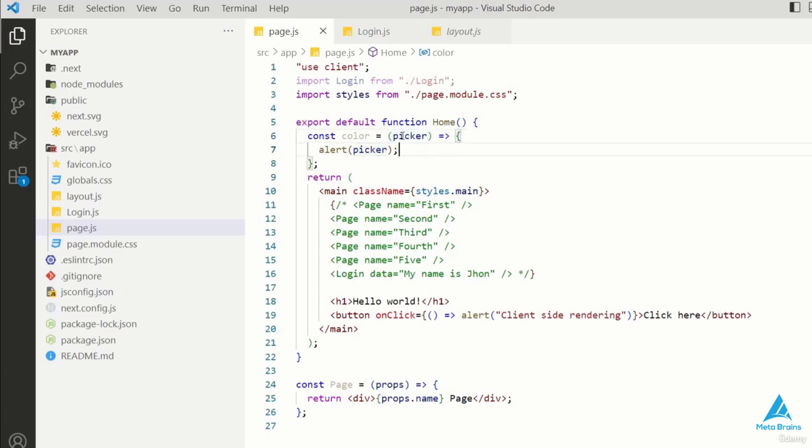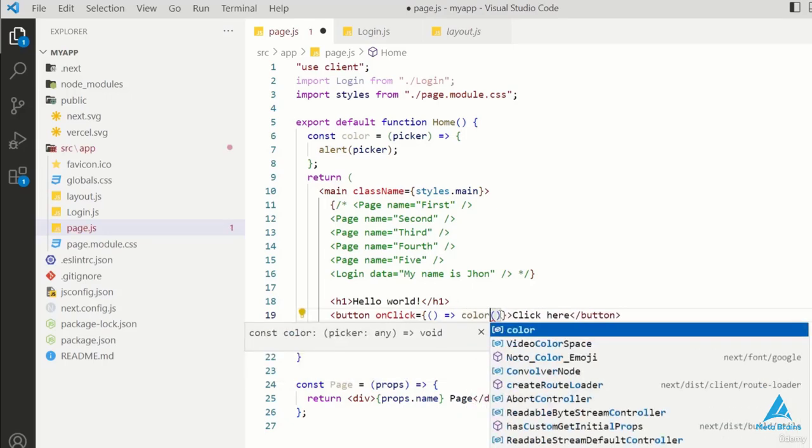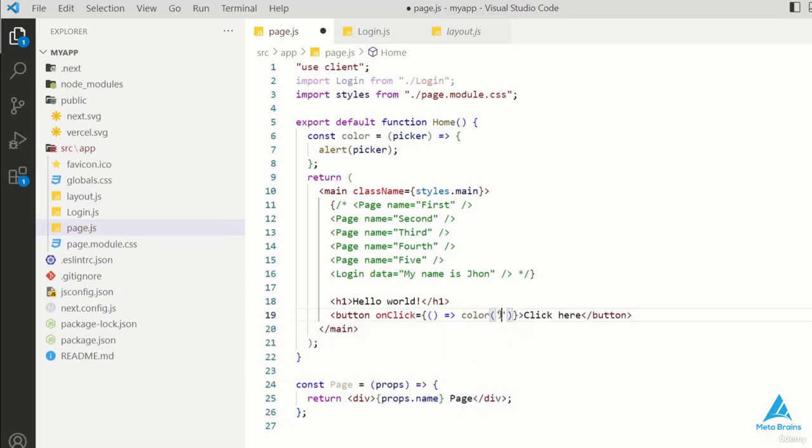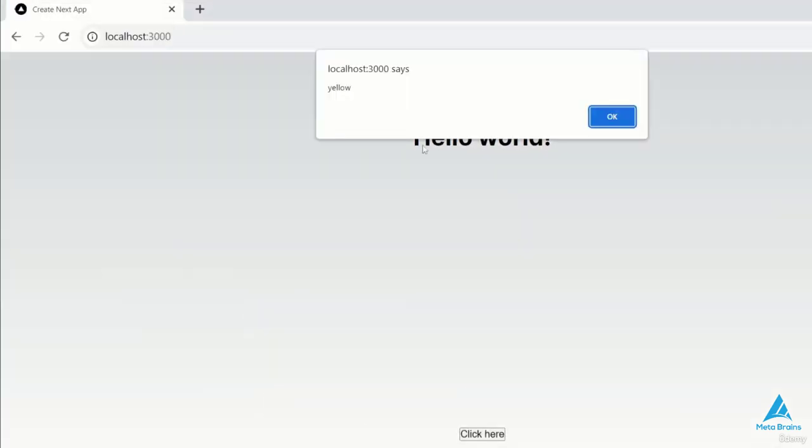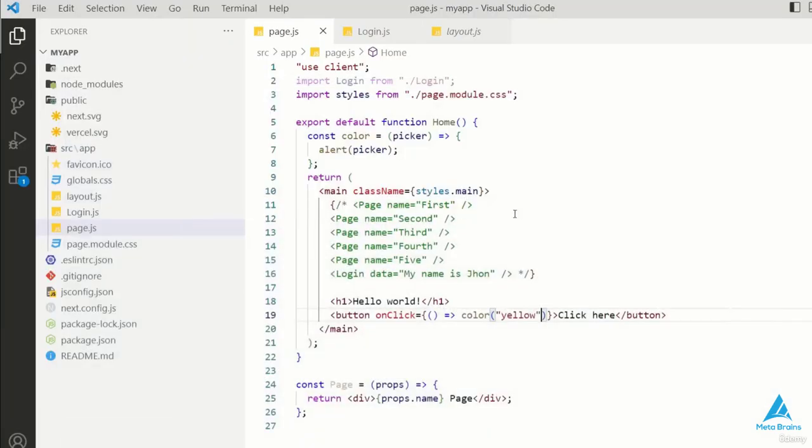Now you'll see why I called it picker here, because this is our parameter. Based on this parameter, our color will be picked. I can dynamically give any color here, which will be automatically added to the alert. So the alert is used, and instead of alert, I've called the function color. And I've put the color name, which I want to use. So here I'll put yellow and just save it. And after saving, I'll refresh, and as soon as I click here, my yellow color will be printed. So in this way, we can use anonymous functions and print arrow function through an alert.